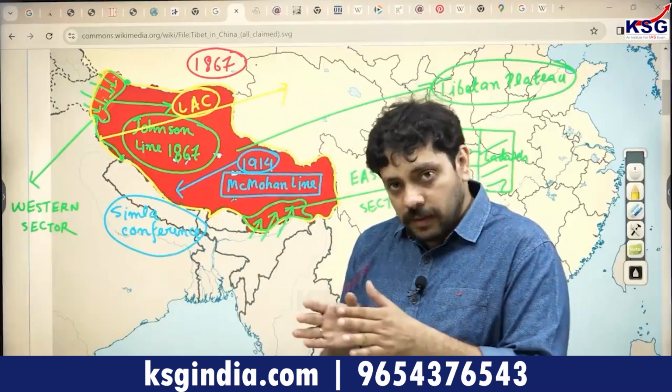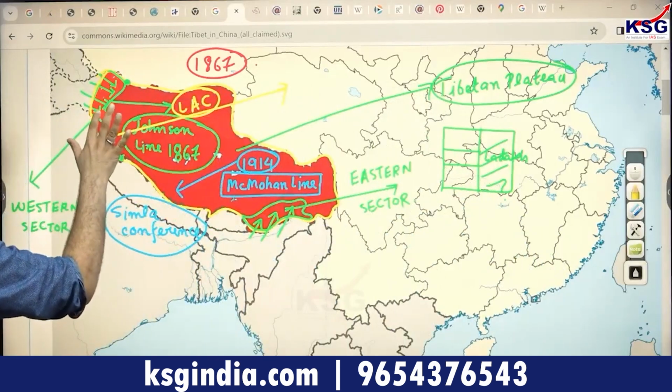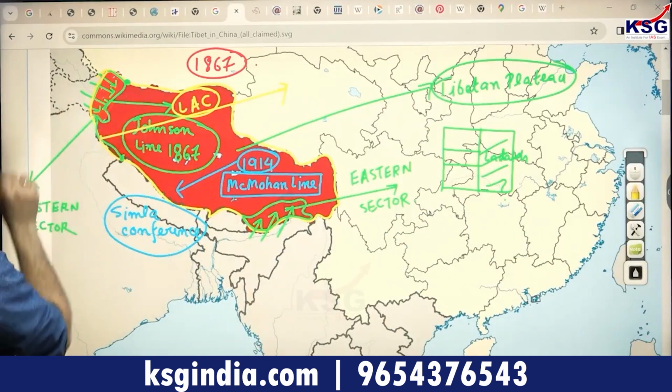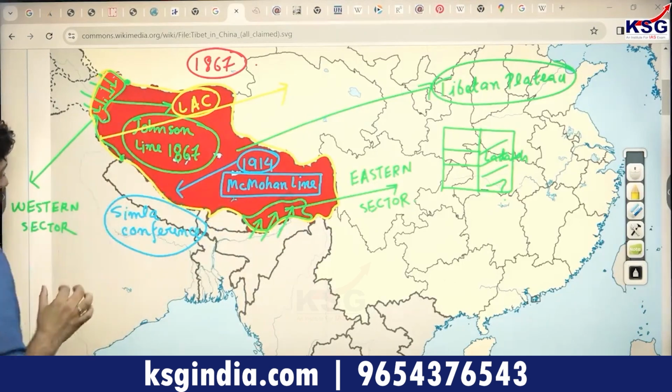The problem is that the Britishers took the areas which were claimed by the Tibetans to be a part of their plateau. And by the way, both these areas are even today inhabited by the Tibetan Buddhists.